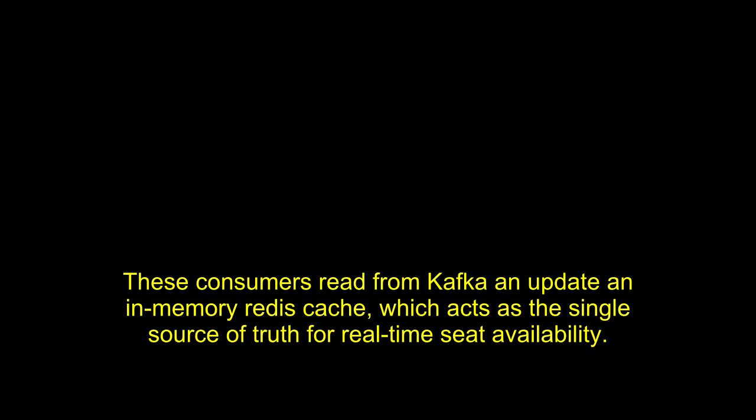Go's lightweight coroutines allow us to process thousands of events concurrently per container. These consumers read from Kafka and update an in-memory Redis cache, which acts as the single source of truth for real-time seat availability. This caching layer is the heart of the high-speed booking engine.